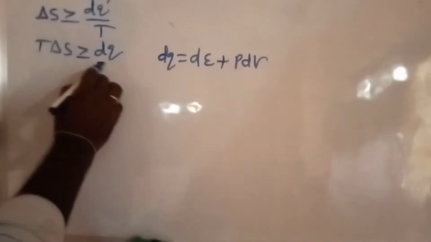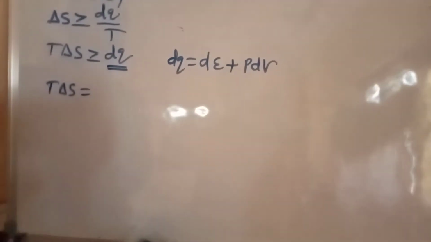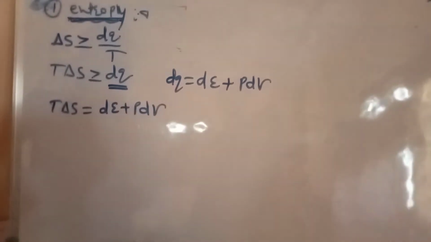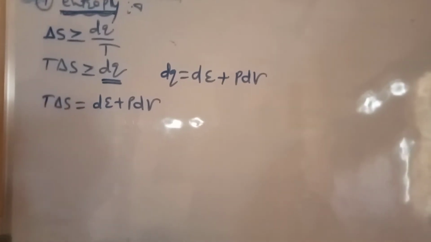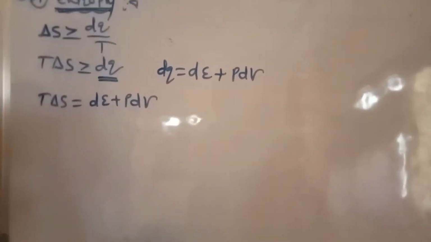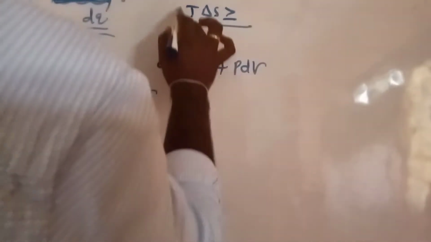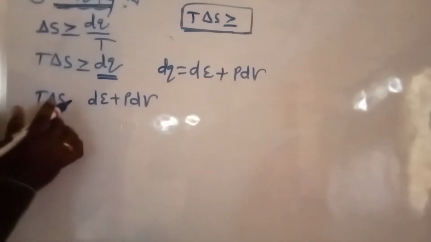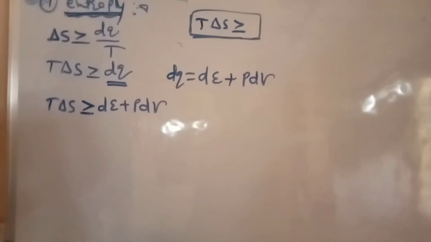In place of dq, substitute the first law of thermodynamics: T delta S is greater than or equal to dE plus pdV. Every equation is written with T delta S on one side. We want delta S.